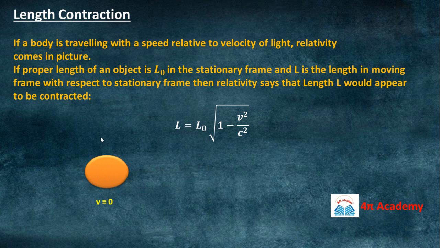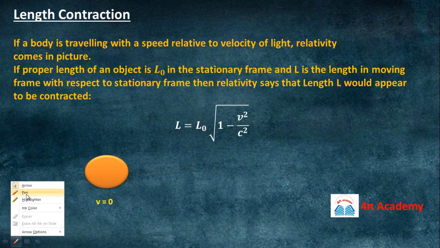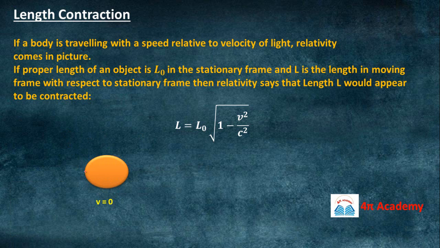Now let us see one more important thing in length contraction. Suppose this is your body, and it is at rest. This is the proper length or proper dimension, suppose this is L0. Now the speed is increasing. v is now 0.3 c, meaning your object is now moving with velocity v equals 0.3 c.